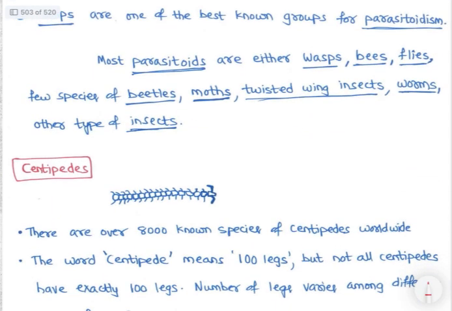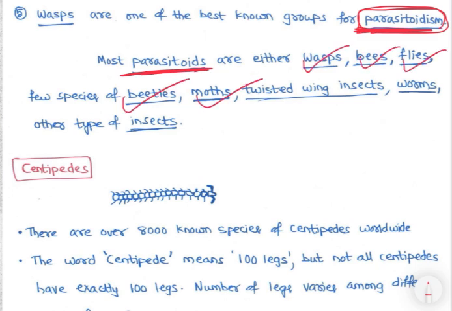So wasps are one of the best known groups of parasitoidism. Most parasitoids are either wasps, bees, flies, few species of beetles, moths, twisted wing insects, worms, or other types of insects. So these are parasitoids.